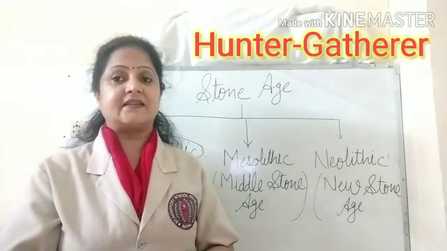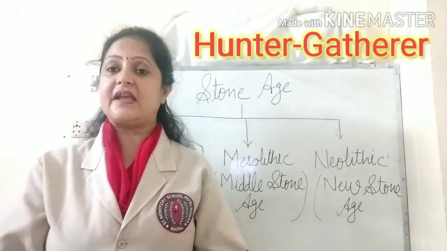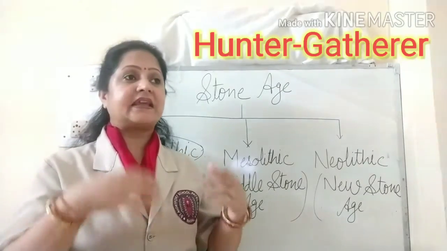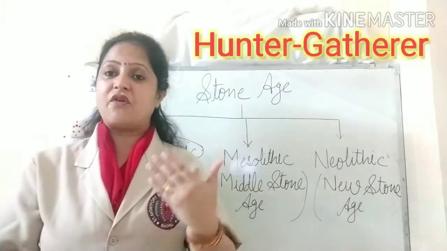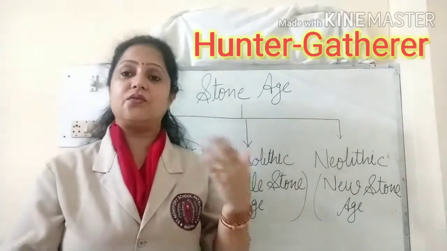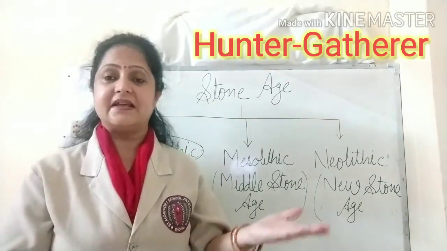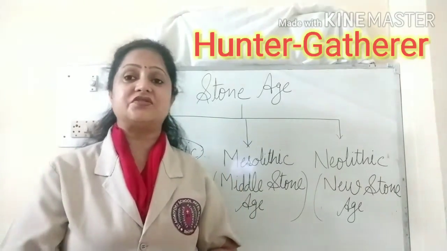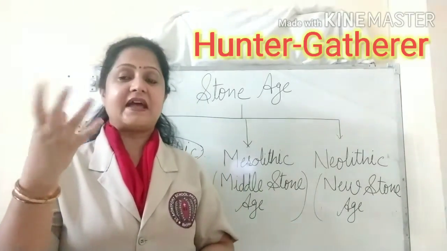At that time, man was known as a hunter-gatherer or nomad. Why? Because he kept moving from place to place in search of animals to kill, as well as in search of plants, fruits and roots.